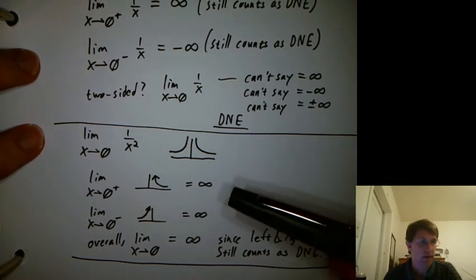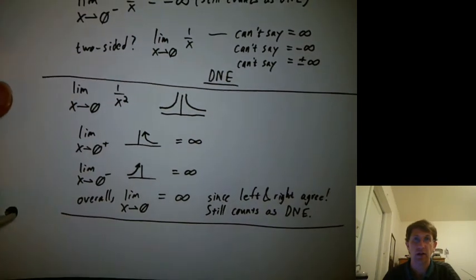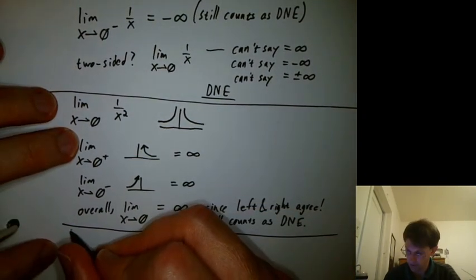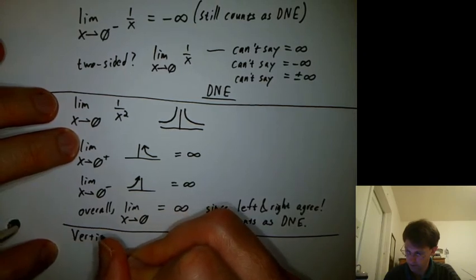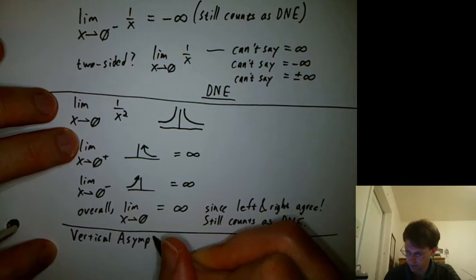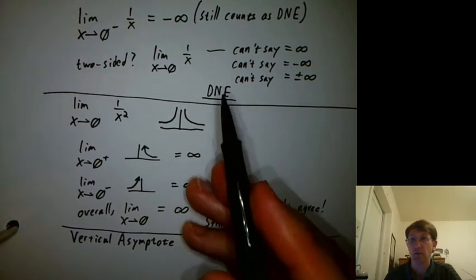So what tends to cause this kind of behavior, and what's a name for it? Well, this kind of behavior is called a vertical asymptote. And here our vertical asymptotes were both at x equals 0.